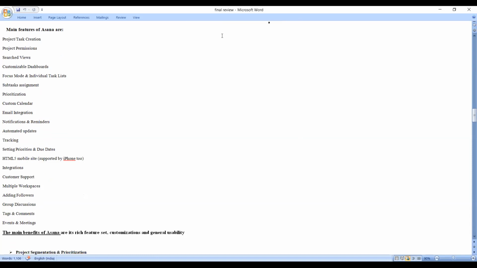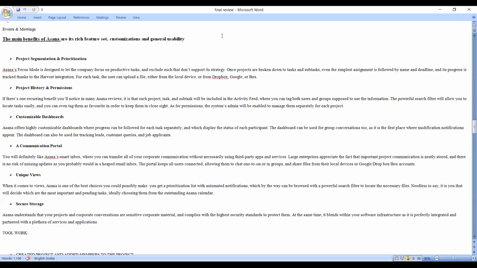And now I am telling about the main benefits. The main benefits of Asana: project segmentation and prioritization. Asana's focus mode is designed to let the company focus on productive tasks and execute so as not to support off-strategy work. Once projects are broken down to tasks and subtasks, even the simplest assignment is followed by a name and deadline, and its progress is tracked thanks to the Harvest integration. For each task, the user can upload a file either from the local device or from Dropbox, Google or Box.